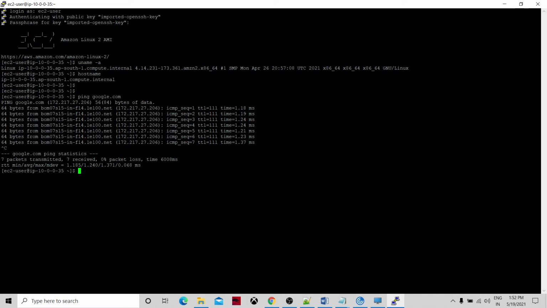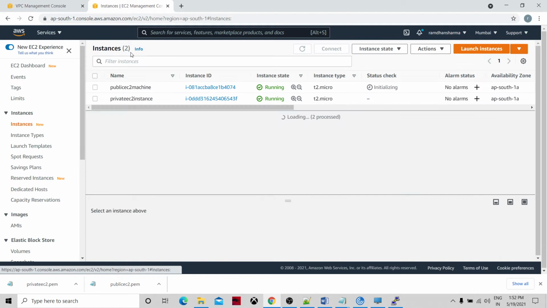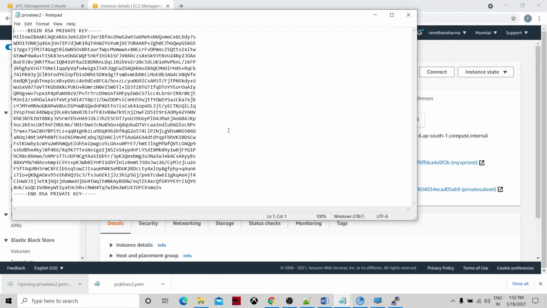Okay, let's come out. Now let's log into the private EC2 instance and see how we can access. So in the meantime, I would need this address and also the private key.